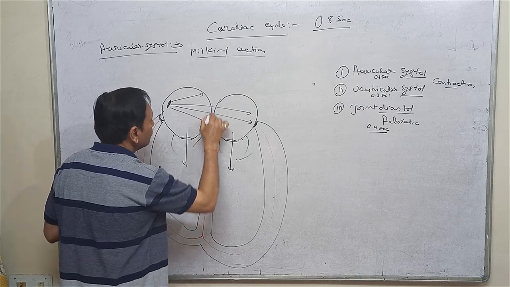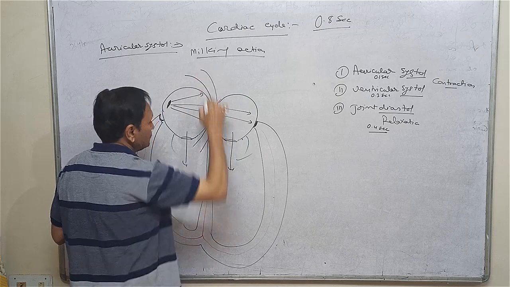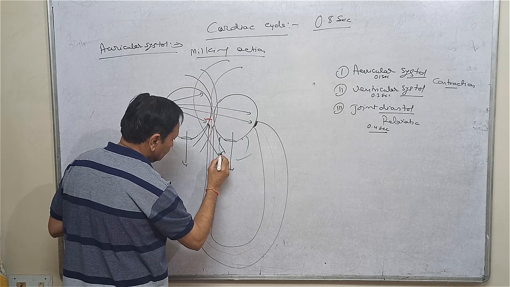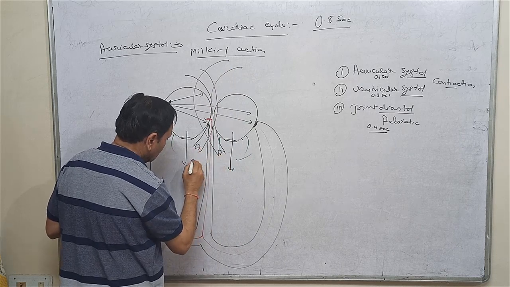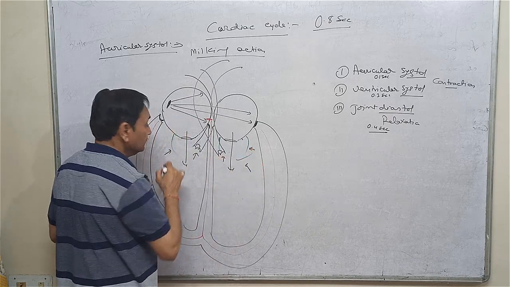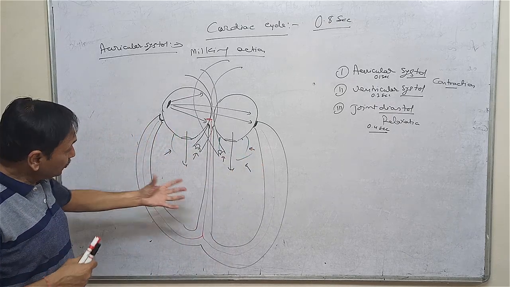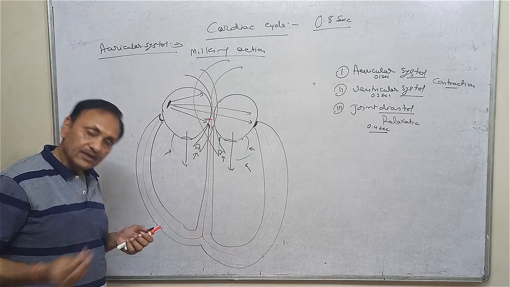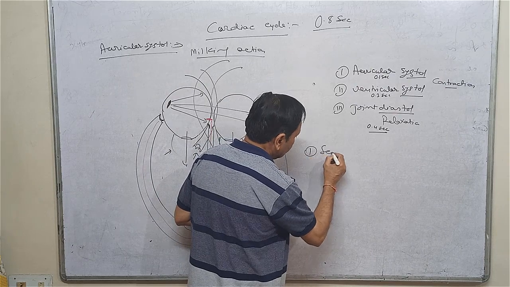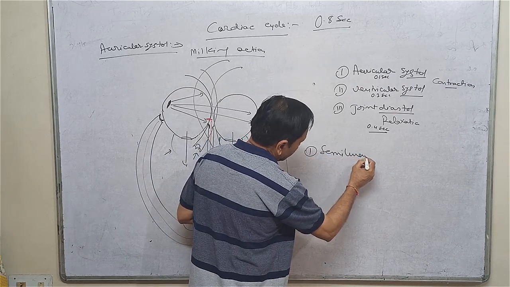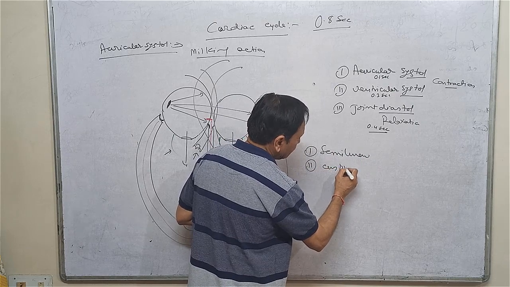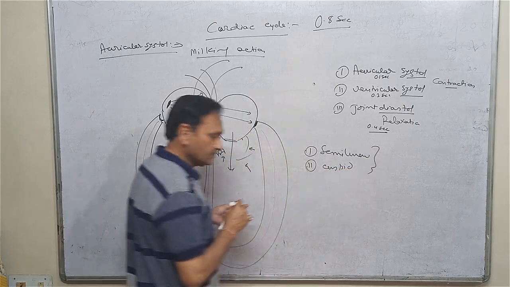Due to this contraction, there is a jerky pressure on two places, one at this portion and another at this portion. It means that due to this contraction, pressure will be on the semilunar as well as the cuspid valves.